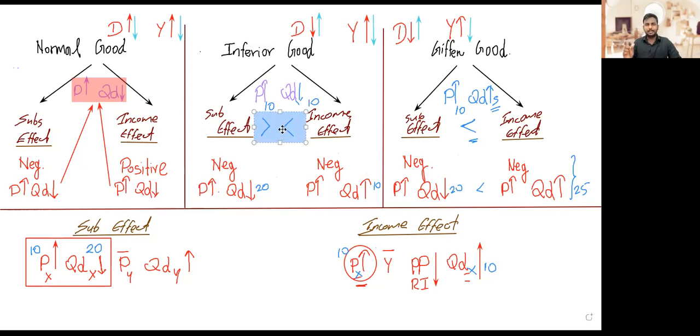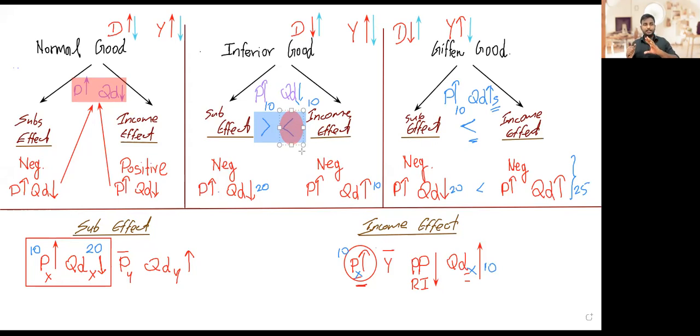But given goods, I told you, are just a smaller portion, a part of inferior goods. And that part is this one, this part. That is the given good. When that happens, that's a given good. So that is the only difference between an inferior good and a given good. I took all this time to explain what a normal good, an inferior good, and a given good are.